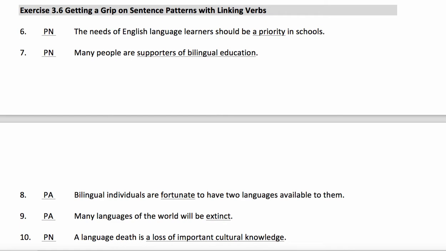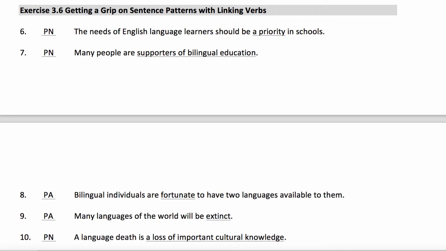Number 7, many people is the subject. Are is the linking verb. Supporters of bilingual education, again, that is a noun phrase, so that is a PN. So the sentence pattern is S plus LV plus PN.